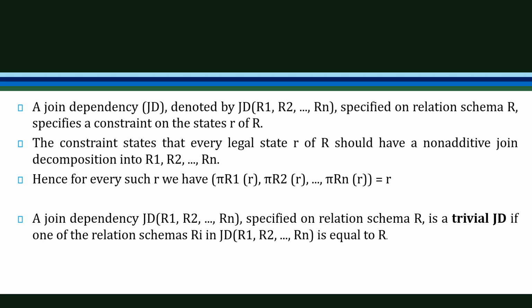A join dependency JD of R1, R2, through Rn specified on the relation schema R is a trivial join dependency if one of the relation schemas Ri in the join dependency is equal to the relation schema R. So it is said to be trivial if one of the relation schemas Ri is equal to R.